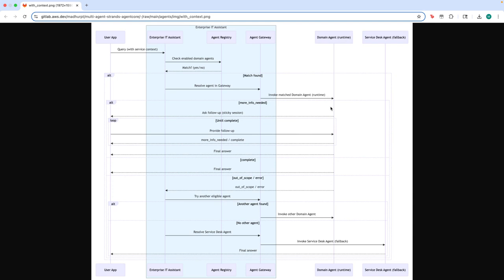Now, let's say that the development tools agent is invoked. What are the different possibilities that that specific agent can respond with? There are a couple of different possibilities.